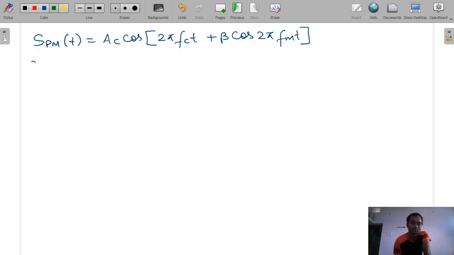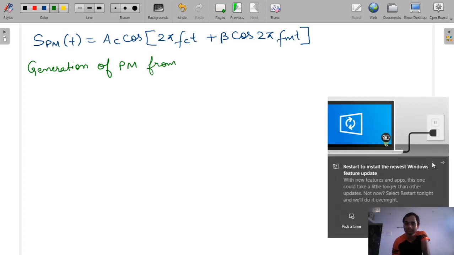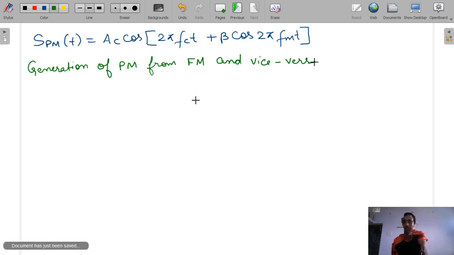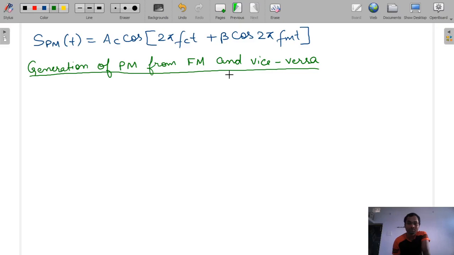The topic is very interesting: generation of PM signal from FM signal and vice versa. With this you will know the equations for both again, and we already studied them, so you will remember.